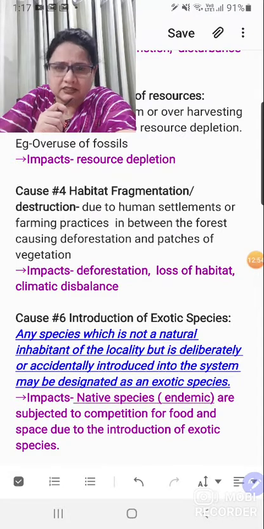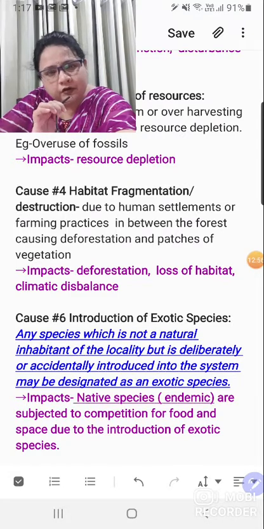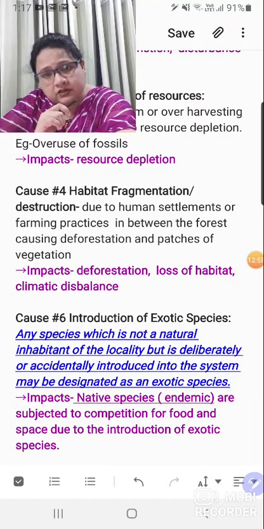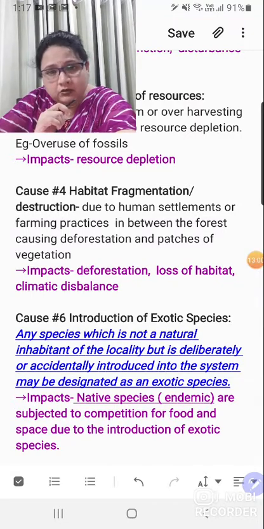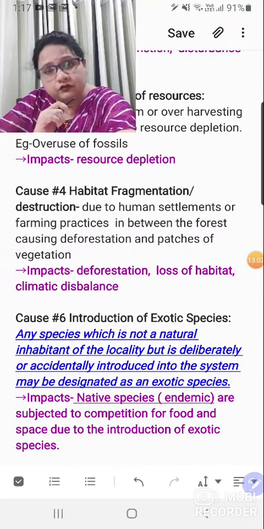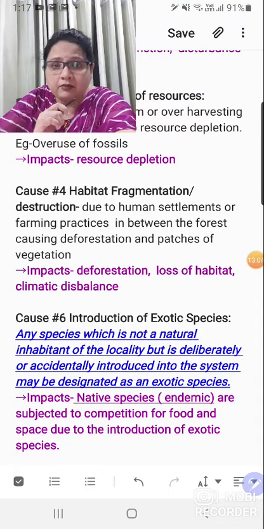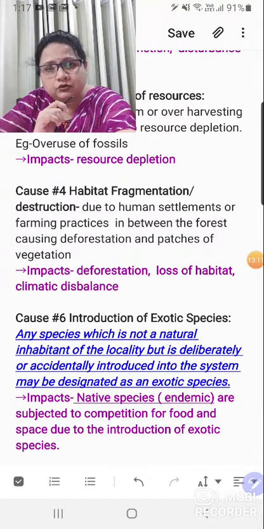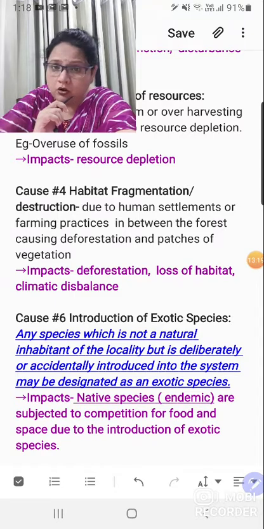Just a bit of understanding is needed: if the forests are gone, obviously the wild animals will be running here and there in search of a new habitat, and during migration, many smaller animals are not capable of coping with the new habitat, and they die. So migration is something which leads to loss of biodiversity, right?